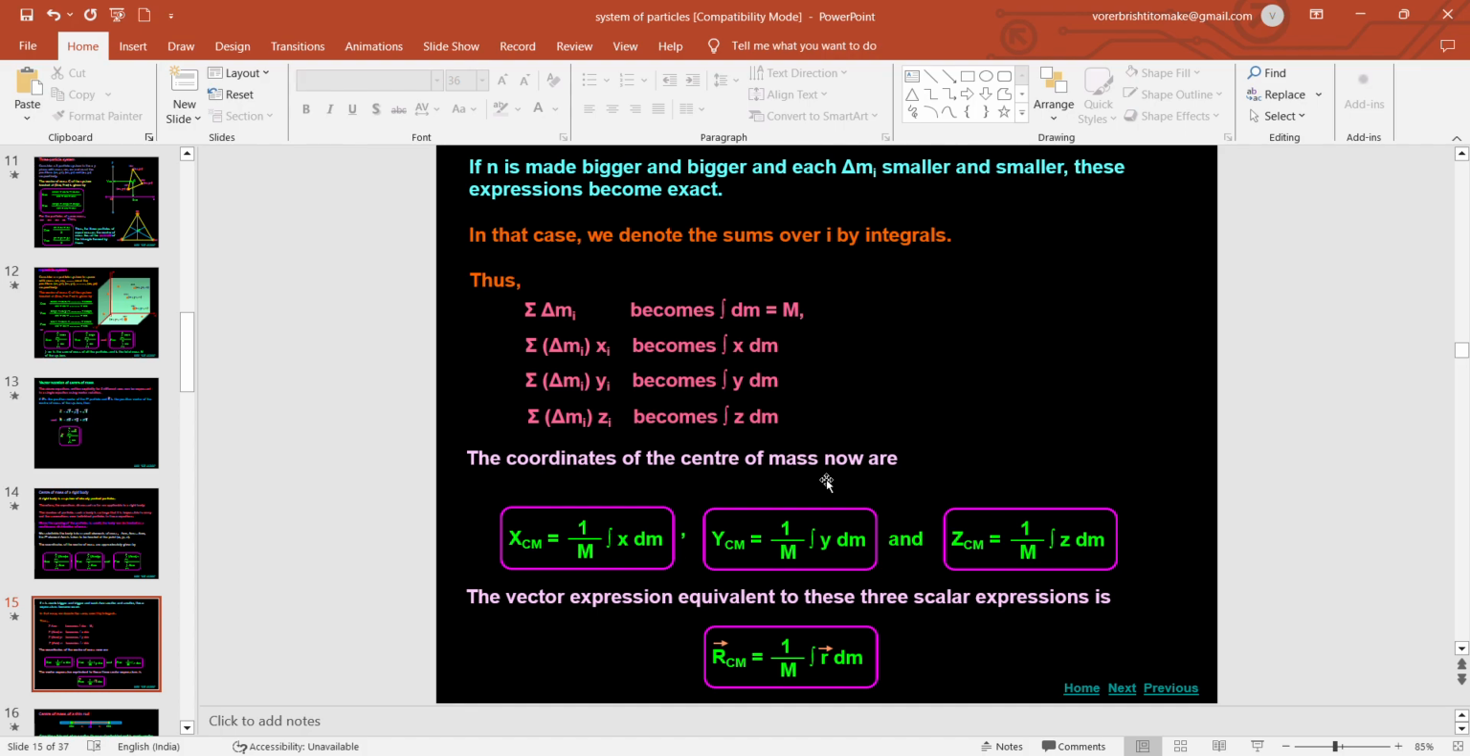And using these equations, as written inside the pink box, we have to calculate the center of mass of different shapes. There are regular shapes and irregular shapes. Depending on their shape, the position of the center of mass will be inside the body, maybe outside the body, like that.